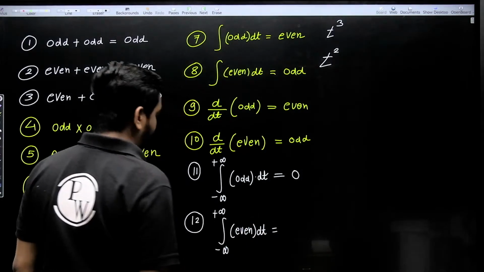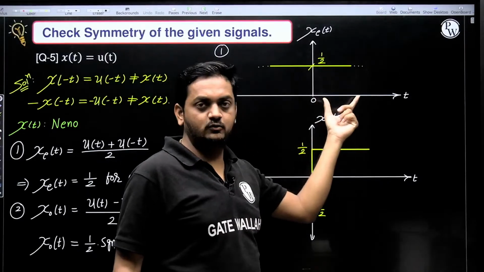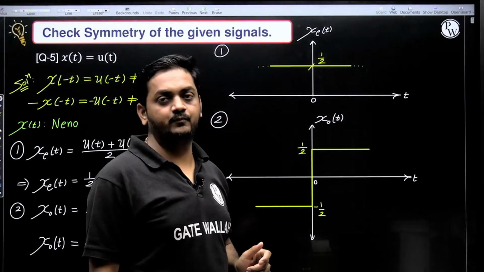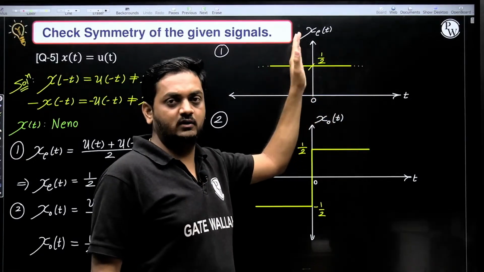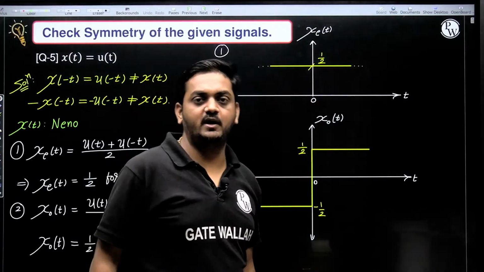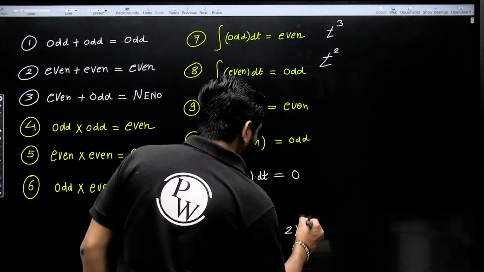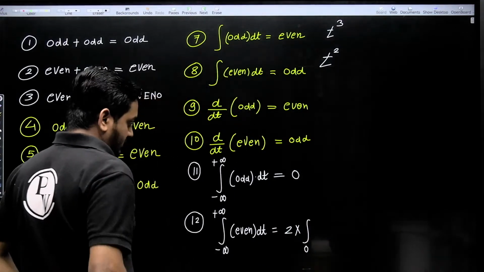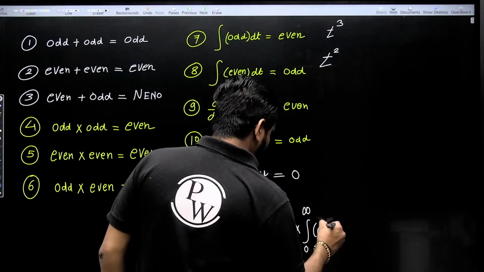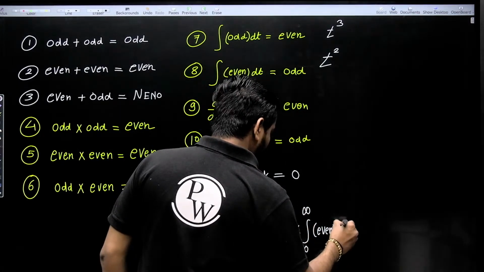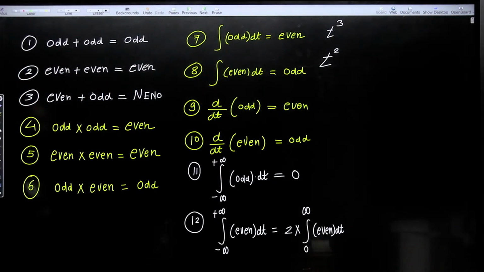And if it is an even signal, see, the area for t greater than 0 is equal to the area for t less than 0. So you can find the area for either side, the right side or left side, and just make it double. So here it is nothing but 2 times the integration from 0 to infinity of the signal dt. Correct? Are you getting?